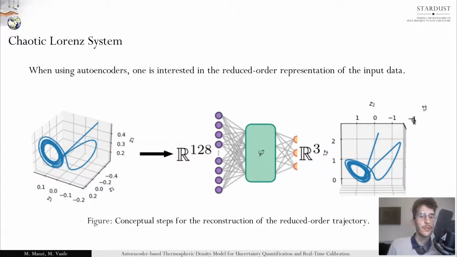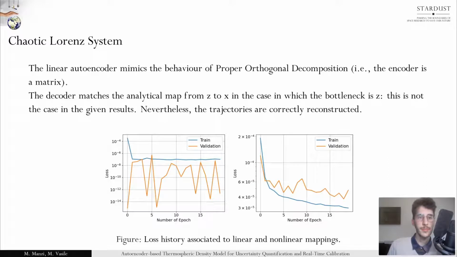We now show the plots associated to the convergence during training. The figure on the left is a bit anomalous in the sense that the validation loss is really small already from the first epoch. This is because a linear activation function has been used. The figure on the right shows a more standard convergence, let's say.